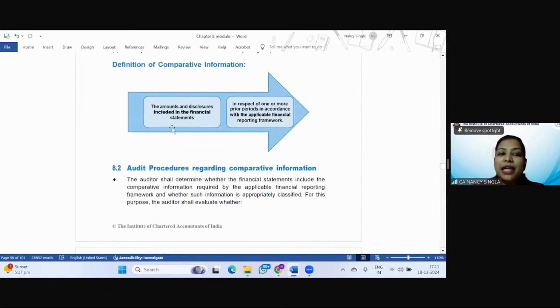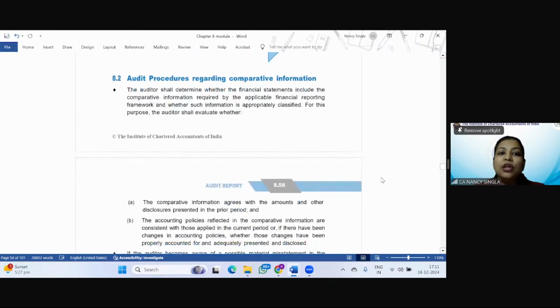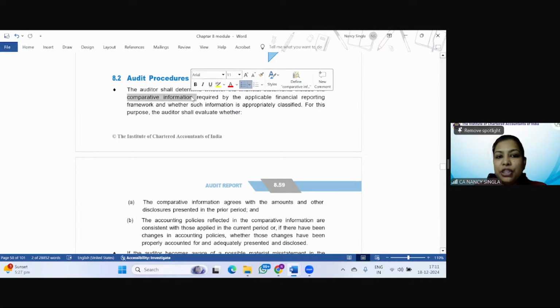What is meant by comparative information? The amounts and disclosures in the financial statements in respect of one or more of the prior periods as per the applicable FRF. So the applicable FRF will determine whether it is corresponding figures or comparative financial statements. What are the audit procedures? First of all, the auditor shall determine whether the comparative information is as per the applicable FRF, whether the same is appropriately classified or not.